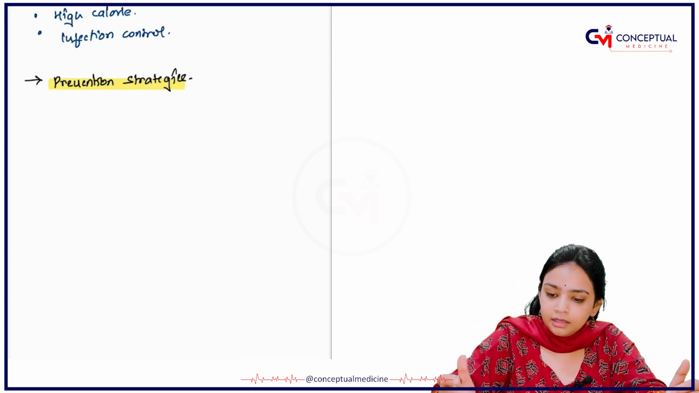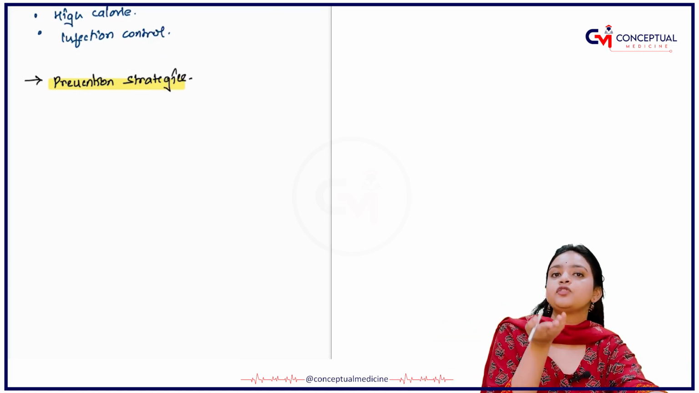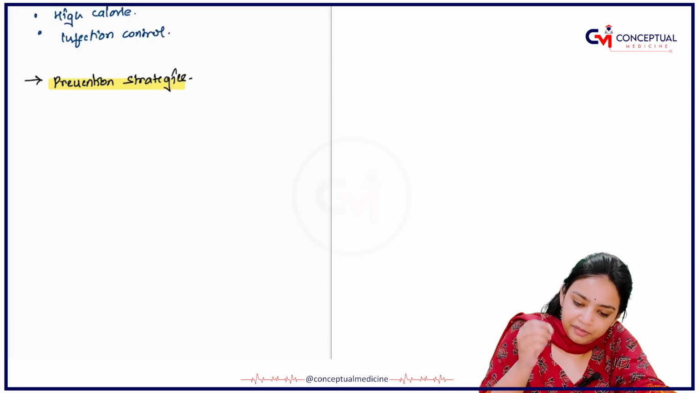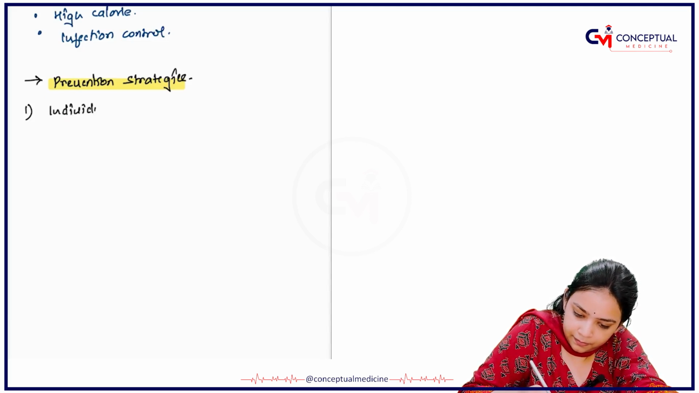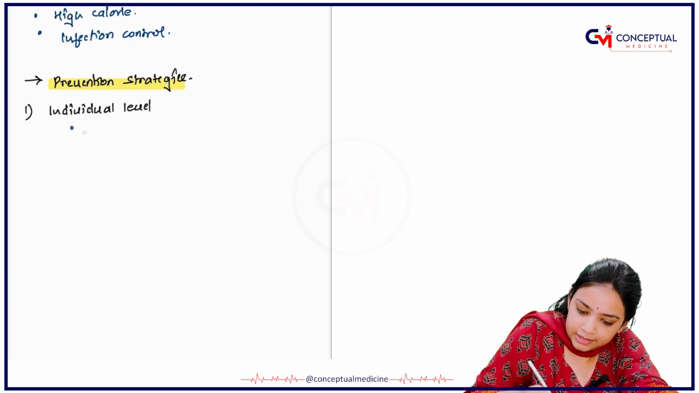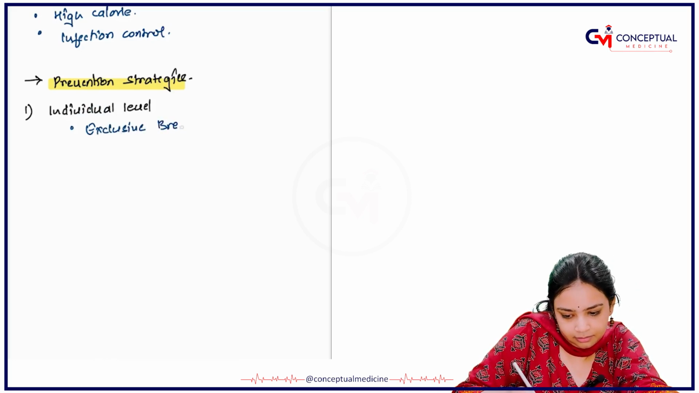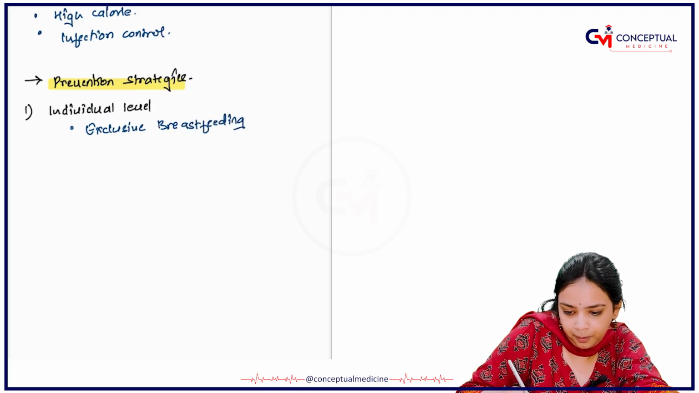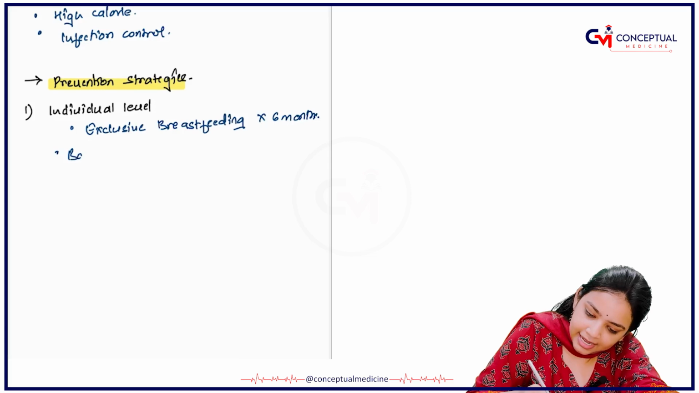Okay. Next thing that we will be studying is the prevention strategies, because it is very well said that prevention is better than cure, right? So the prevention strategies that you need to follow, first one is at the individual level. What you have is exclusive breastfeeding for 6 months, right? Next is a balanced diet.